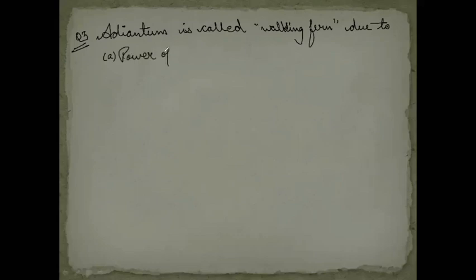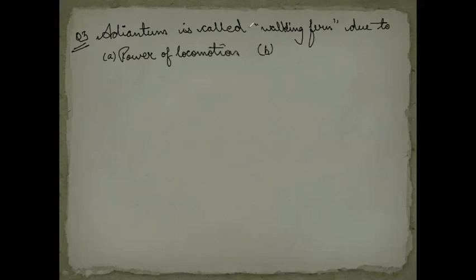I didn't discuss it freehand because I wanted you to use your logic to give the answer first. And if you're not able to give it, then of course I'm there to tell you the reason. It's called walking fern due to reason 1, power of locomotion. It means it can move from one place to another. Power of locomotion.